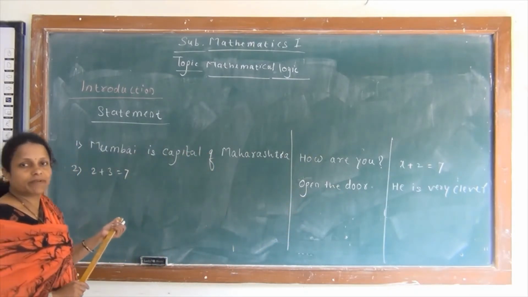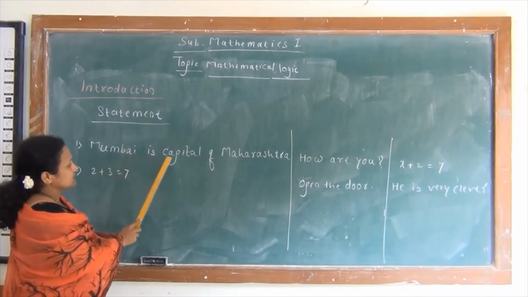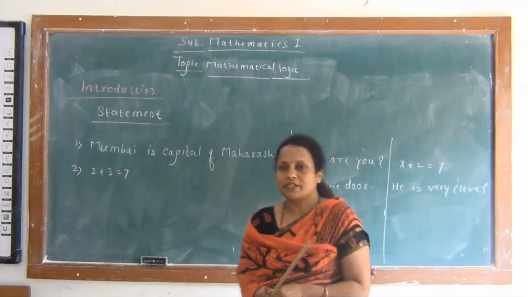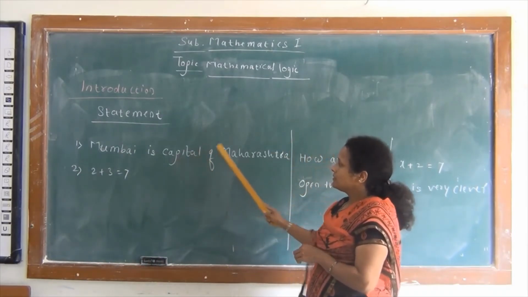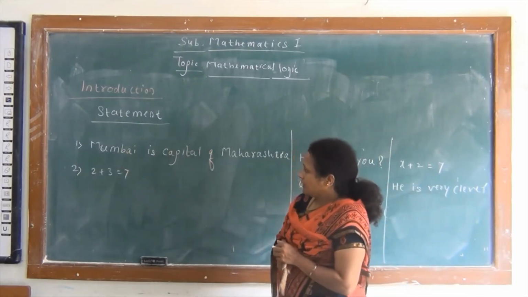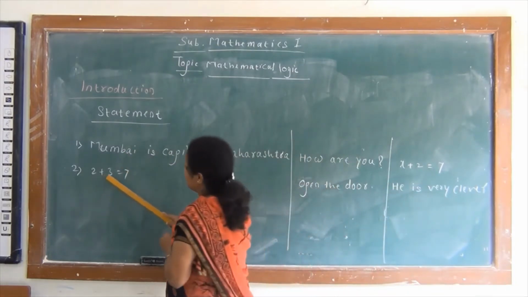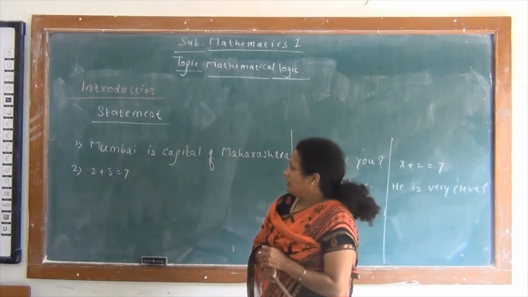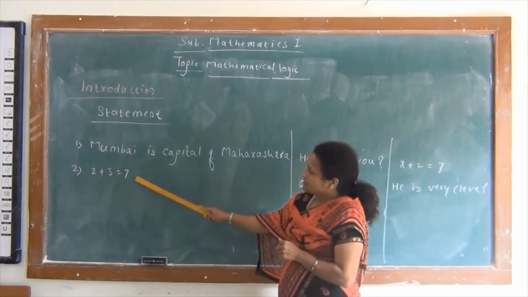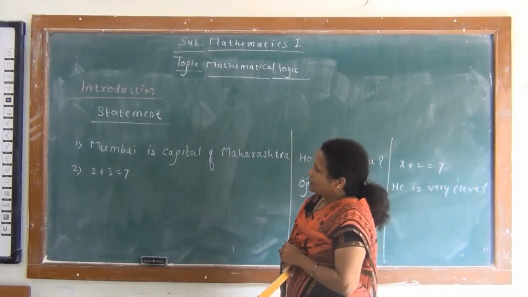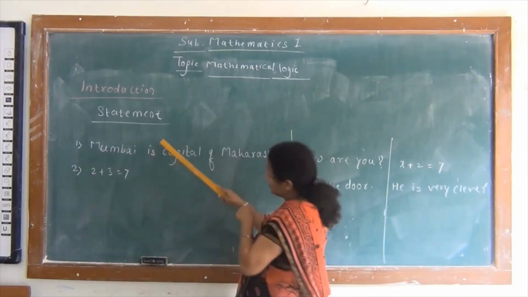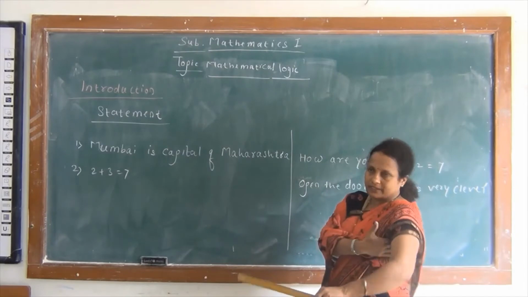So our first sentence is Mumbai is capital of Maharashtra. All of you know that Mumbai is capital of Maharashtra, so easily you can say that this is a true statement. That is, this is a declarative sentence. Then the second, 2 plus 3 is equal to 7. All of you know that 2 plus 3 is equal to 5, but here 7 is given, and so this is a false statement. So these two are declarative sentences.